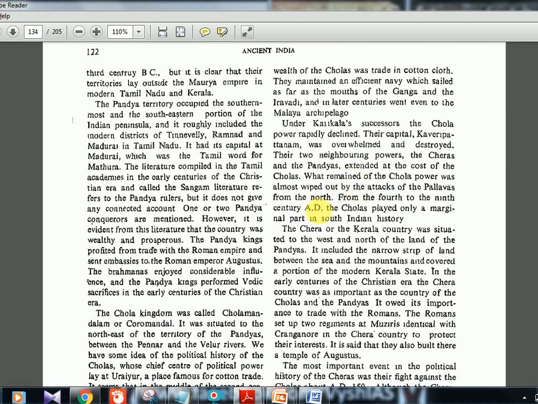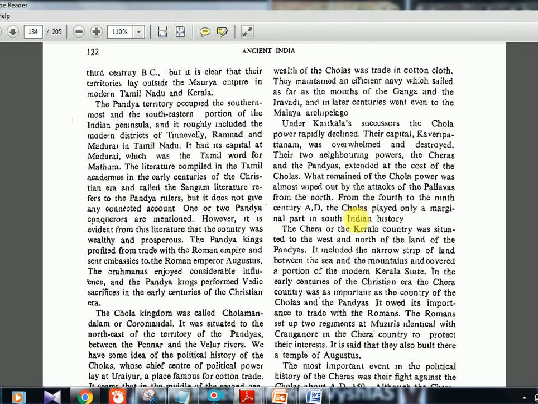From the 4th to the 9th century AD, the Cholas played only a marginal part in South Indian history. Okay, so in medieval history, from the 10th century AD, we will again continue in the medieval textbook. There we'll learn about Rajaraja Chola, Rajendra Chola, and also don't confuse this and that. Okay, this is ancient Chola, Chera, Pandya up to the 4th century AD. After that, in the 10th century AD in medieval India, they will again reappear. So you should know such basic facts.